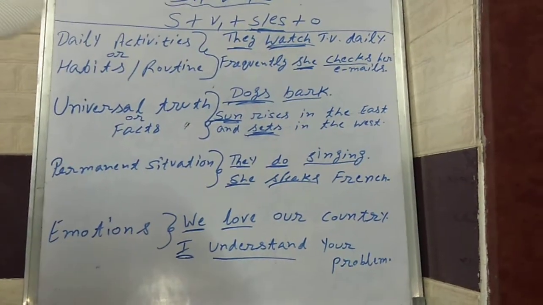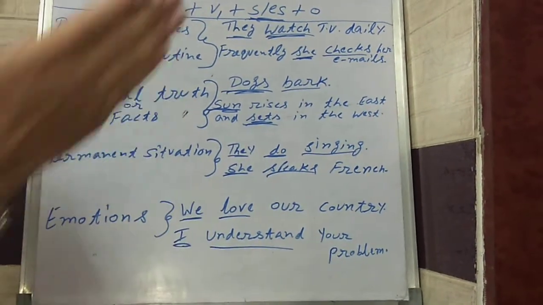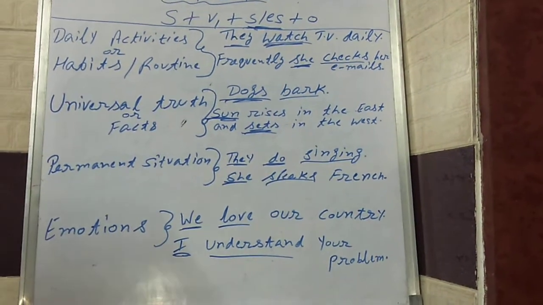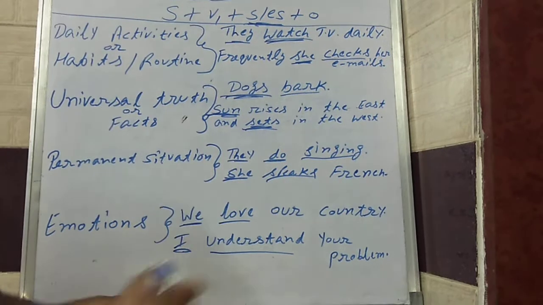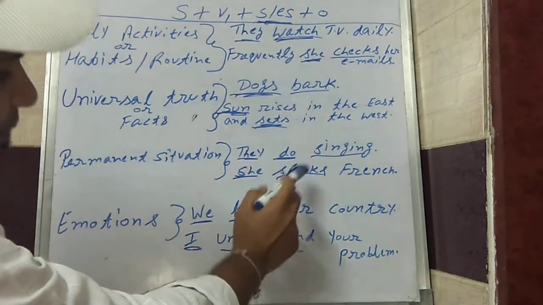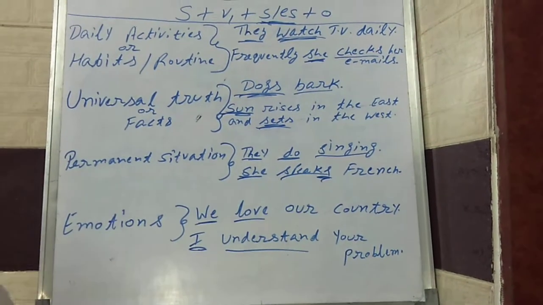What is a gerund? And the next one is: she speaks French. It is her permanent situation. She speaks in this one language, so she speaks French. Do is written over here as the first form of verb because they is a plural. Speaks, the s form, is used over here because she is a singular.